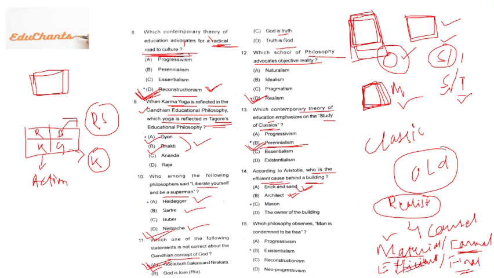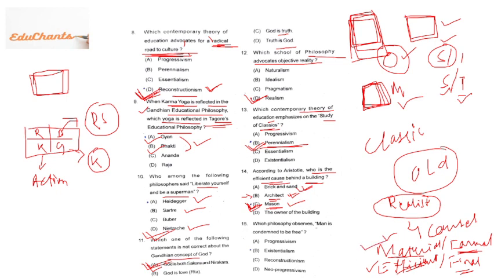Now see, two options are there: the architect who prepares, and the mason. Actually the architect gives the idea or blueprint of the building, but the mason, who actually builds the building, is the right answer, the efficient cause, as per our best knowledge. Because the architect is also there, but the architect does not make the building; it is made by the masons, right? So it will be the right answer. Answer will be C. Mind that, answer will be C. And I have already explained how.